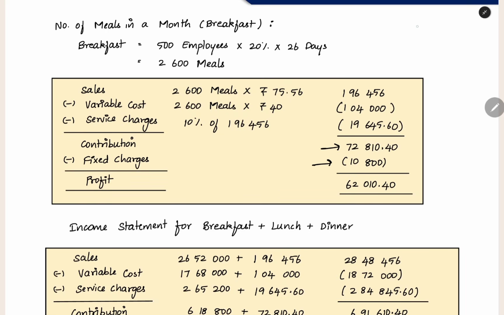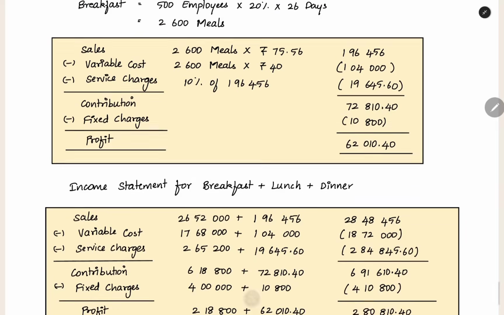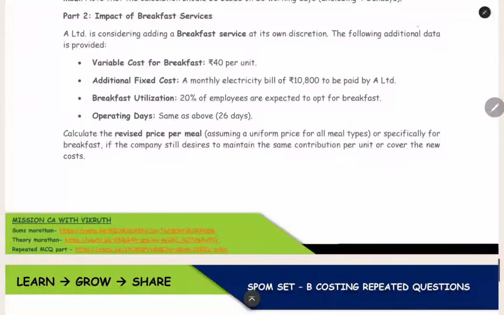Fixed charges you can reduce. This fixed charge is only for breakfast. Additionally, you are incurring a 10,800 monthly electricity bill because you are selecting the breakfast option. The next thing is profit. So you will get 62,010.40 profit for breakfast alone. So this is the answer for part 2. Here when you are setting a separate selling price for breakfast, the selling price will be 75.56.